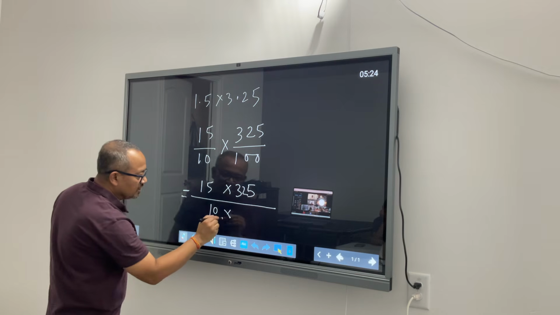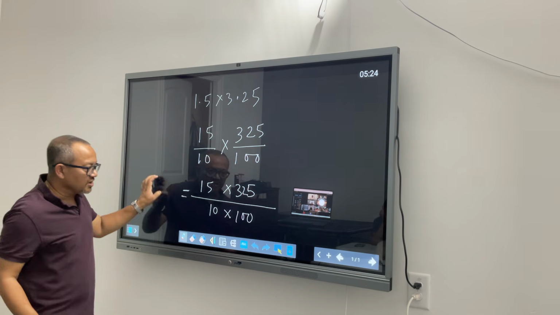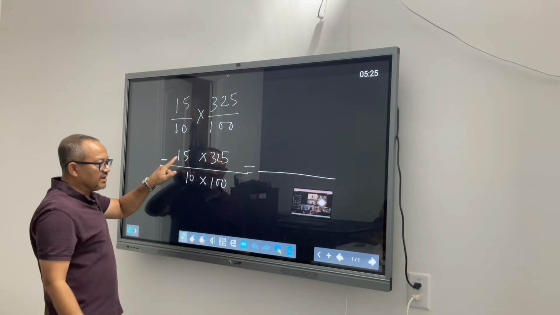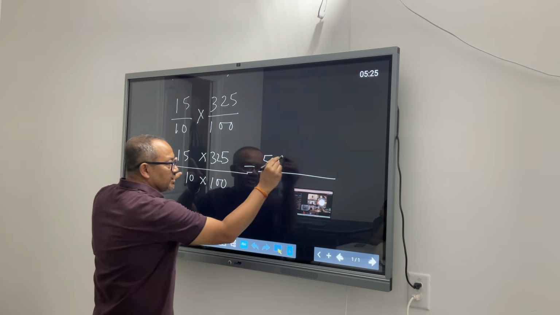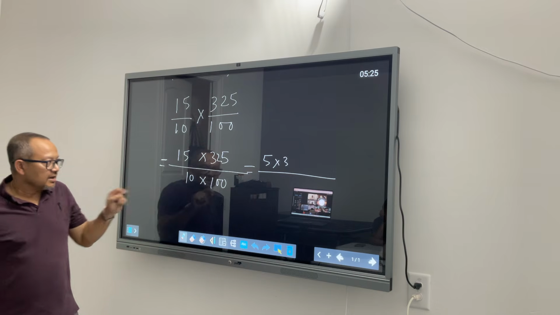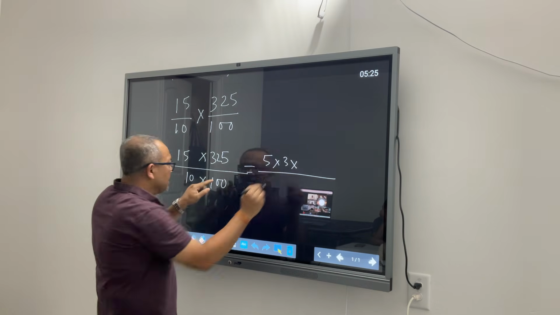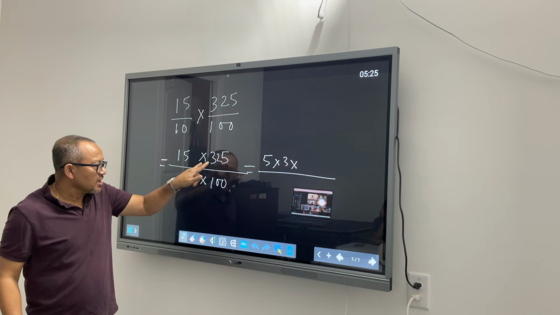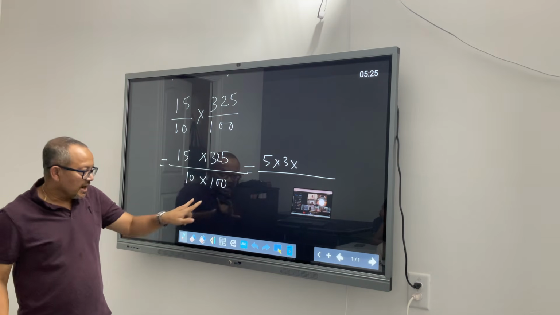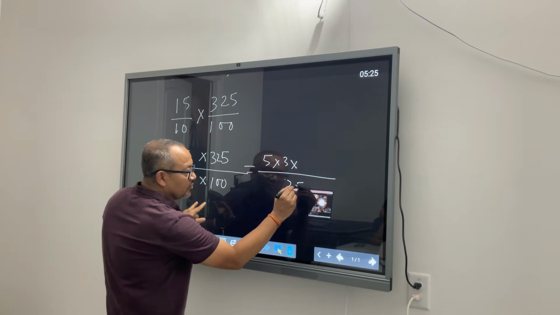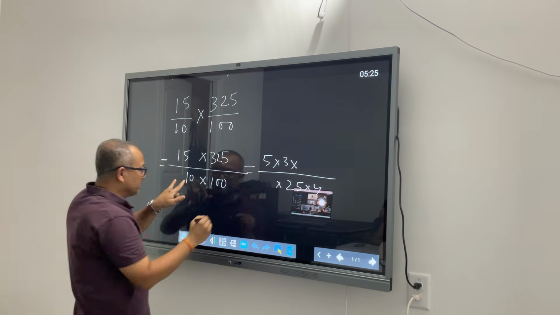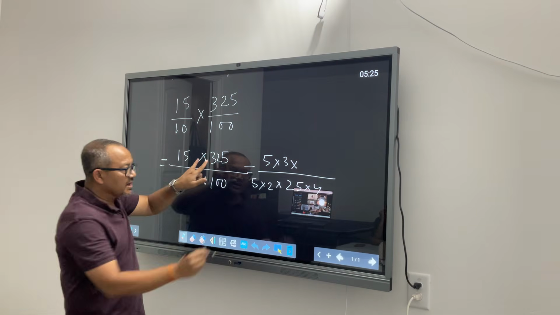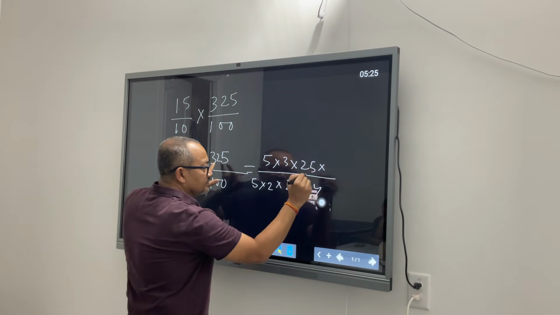Divided by 10 into 100. And what does it become? Let's start breaking the numbers. 15 I can write as 5 into 3, correct? Now this 325, you see 25 here, so this can be broken into 25 times something. 100 is nothing but 25 into 4. And this 10 I can break into 5 into 2. And this 325 is 25 times 13.